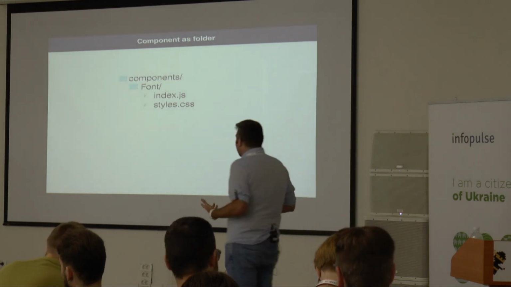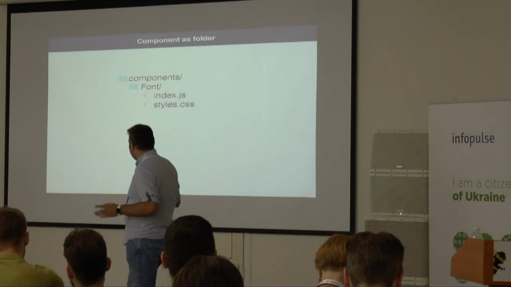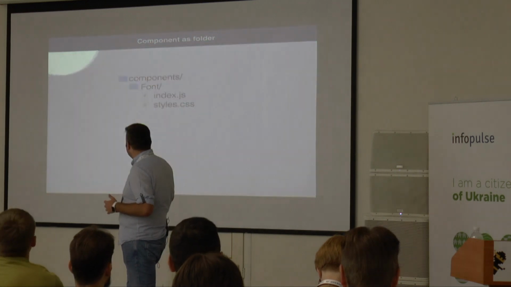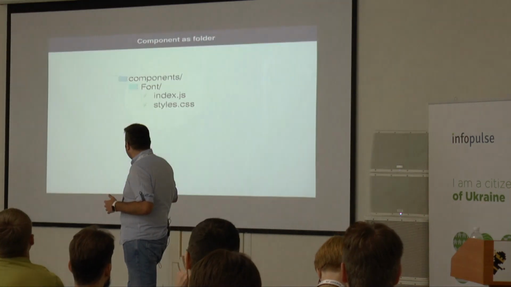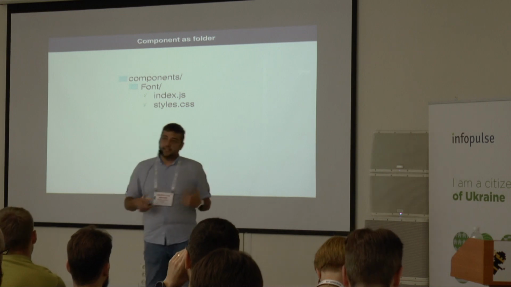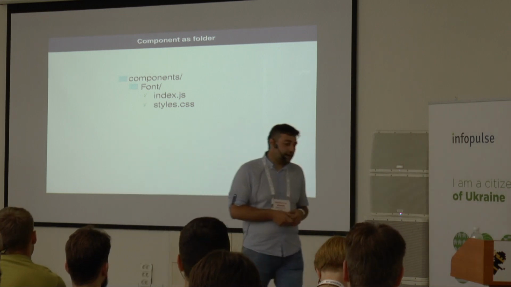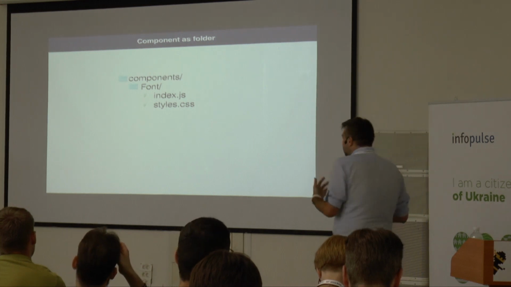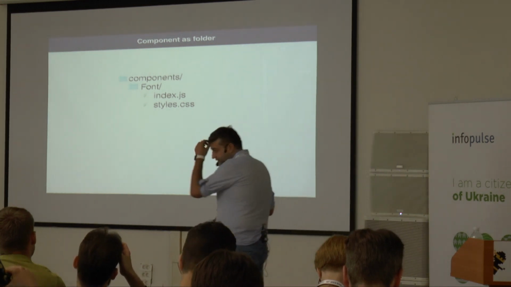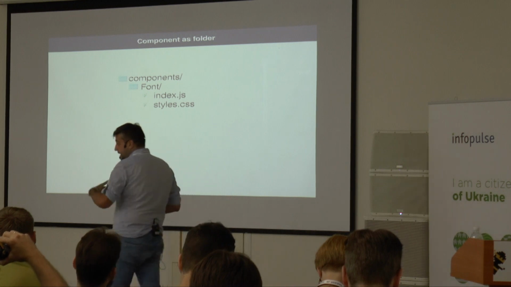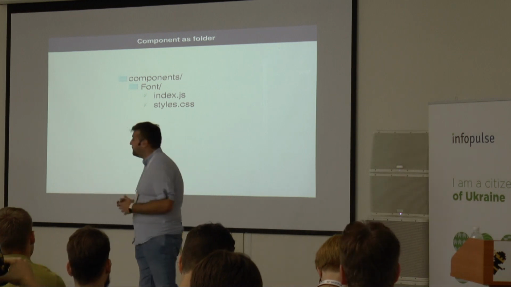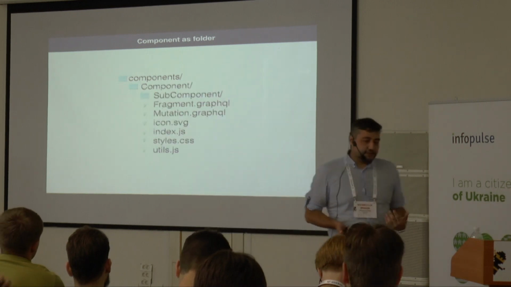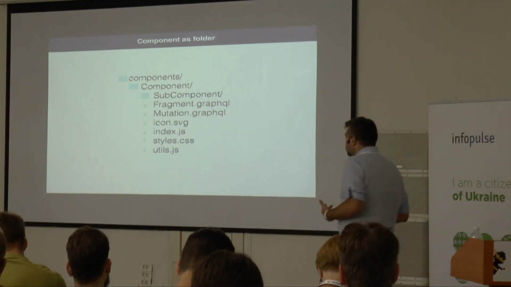So we have our font component, and this is how our font component directory structure looks. We just have a components folder with fonts, and there in the index.js we are keeping the file for the component itself, and in style CSS we are keeping the style for the component. So this is the first pattern we are very heavily using. It's called component as folder. It's a quite popular pattern when you deal with React.